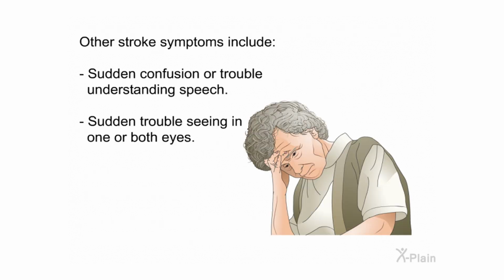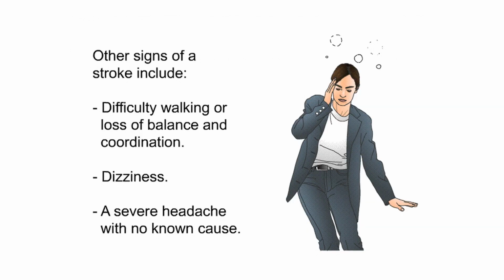Other stroke symptoms include sudden confusion or trouble understanding speech, sudden trouble seeing in one or both eyes. Other signs of a stroke include difficulty walking or loss of balance and coordination, dizziness, a severe headache with no known cause.